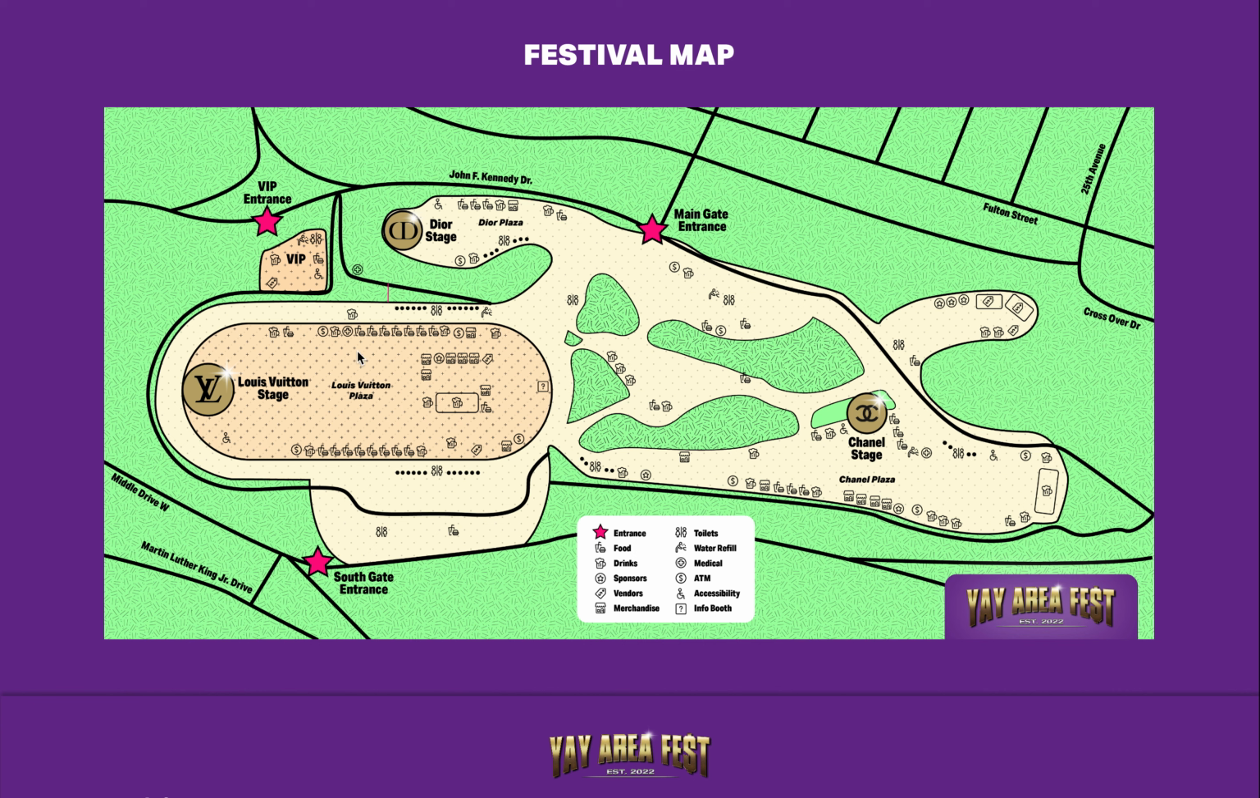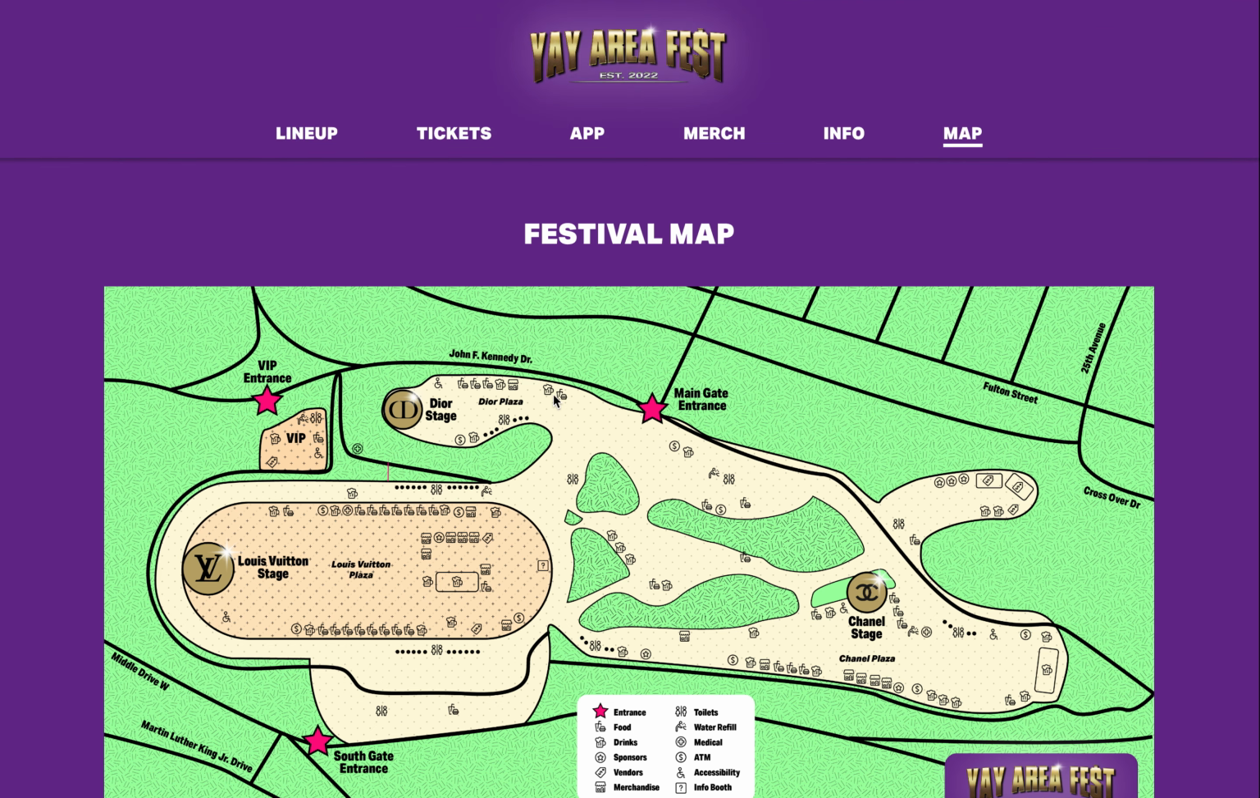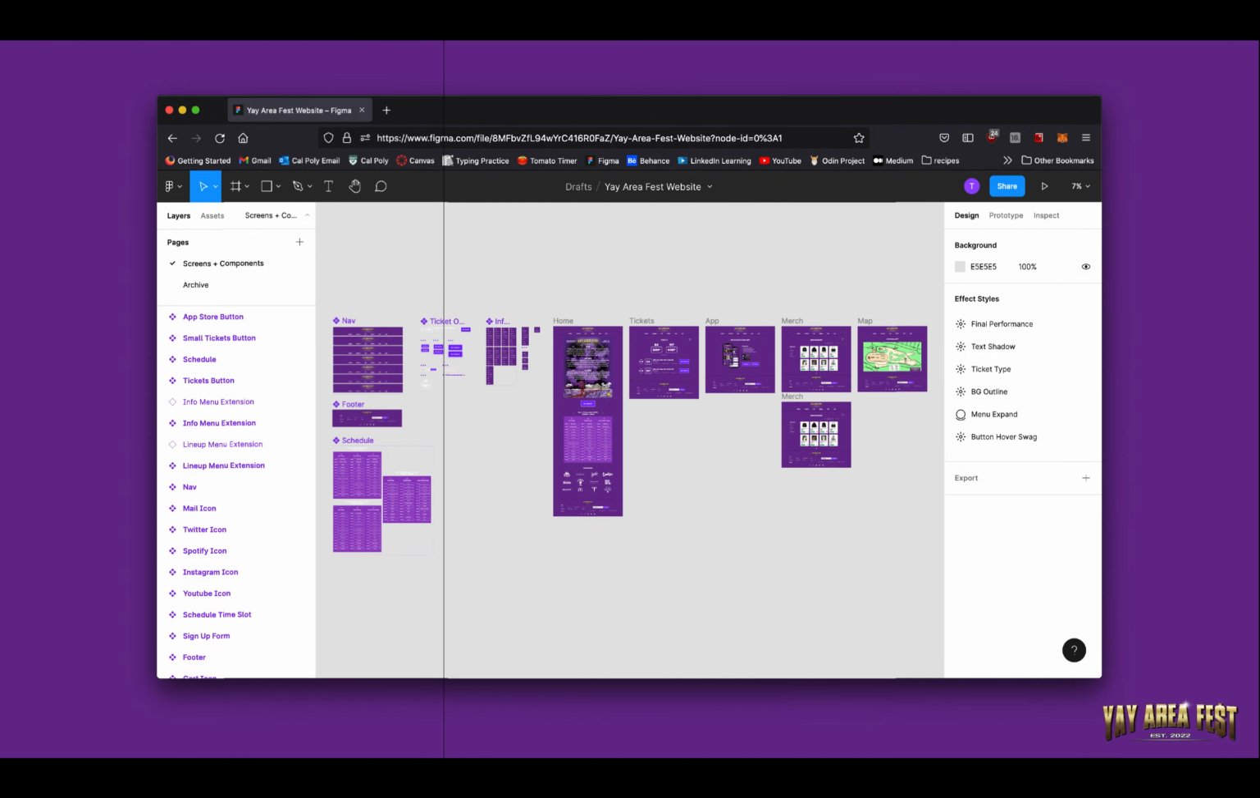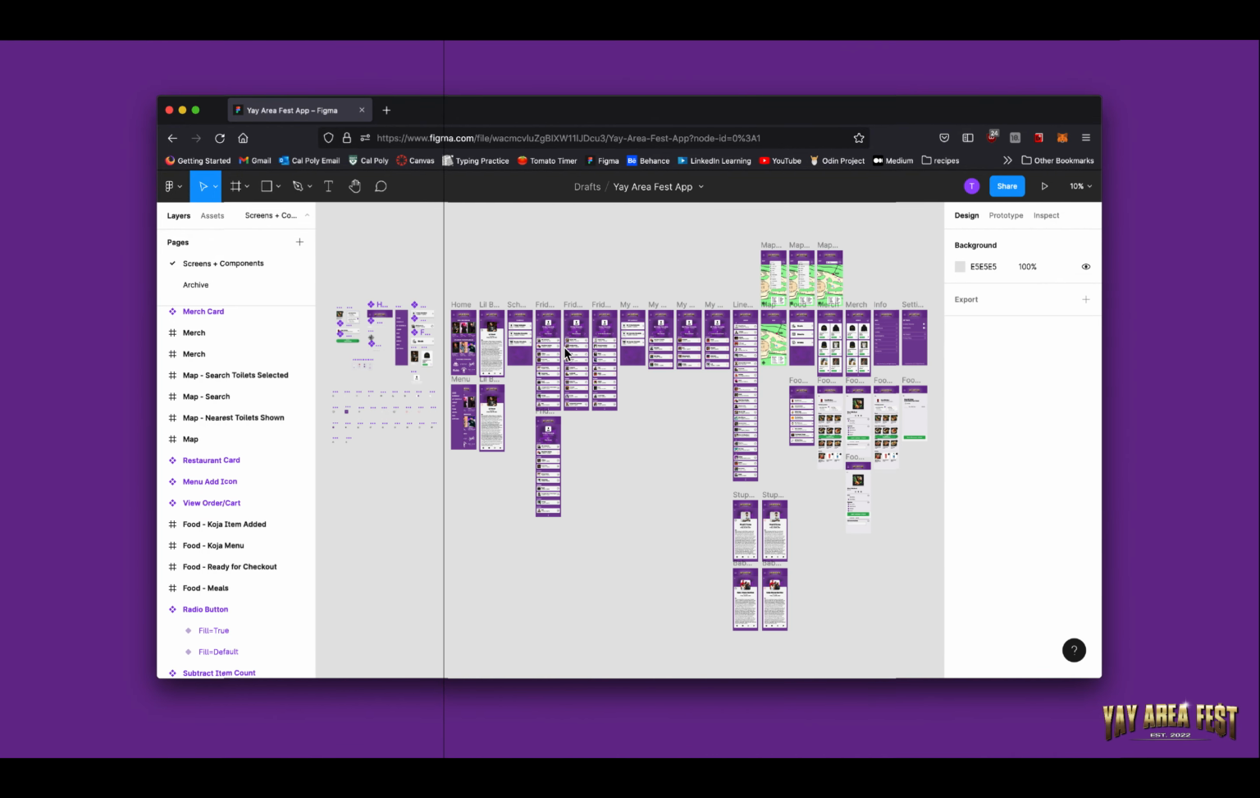This is the Dior stage. This is the Louis Vuitton stage, which is the main stage. And this is the Chanel stage. This is the map key. Moving back to the slide deck. My third deliverable for this project is the app prototype.